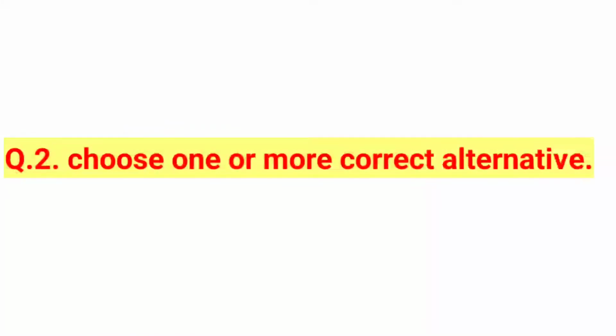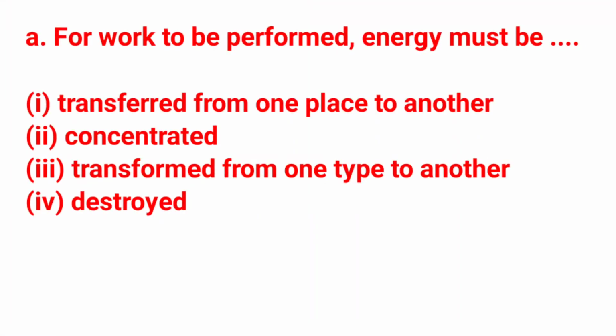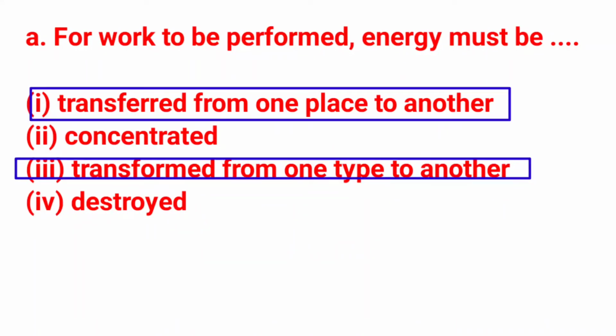Question number 2. Choose one or more correct alternatives. A. For work to be performed, energy must be. Option 1. Transferred from one place to another. 2. Concentrated. 3. Transformed from one type to another. 4.